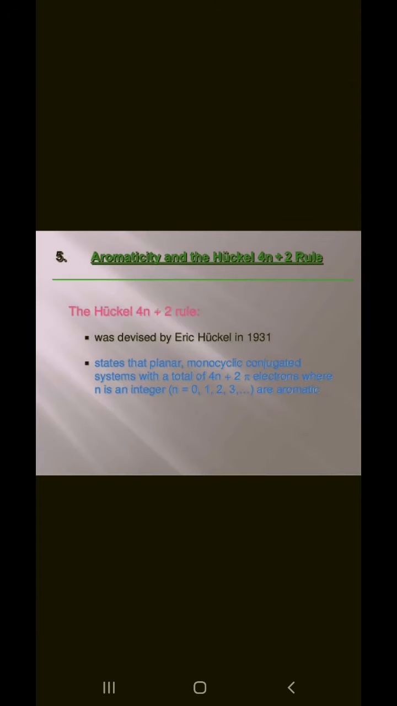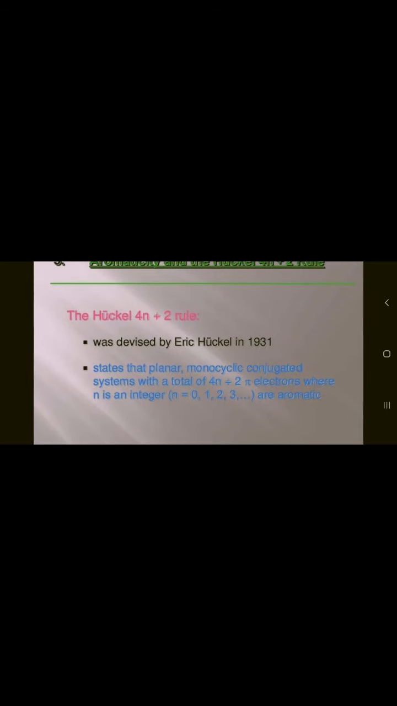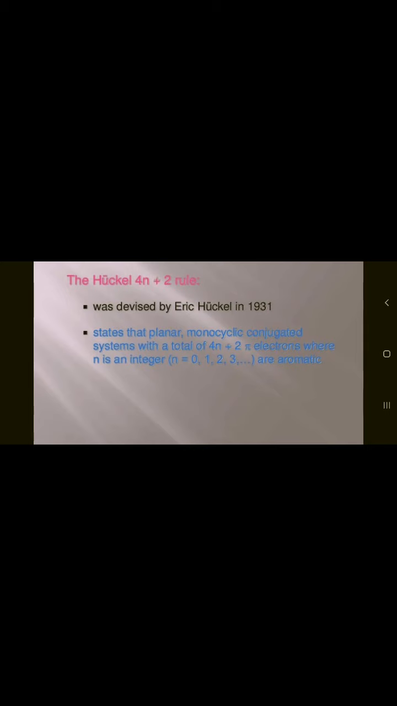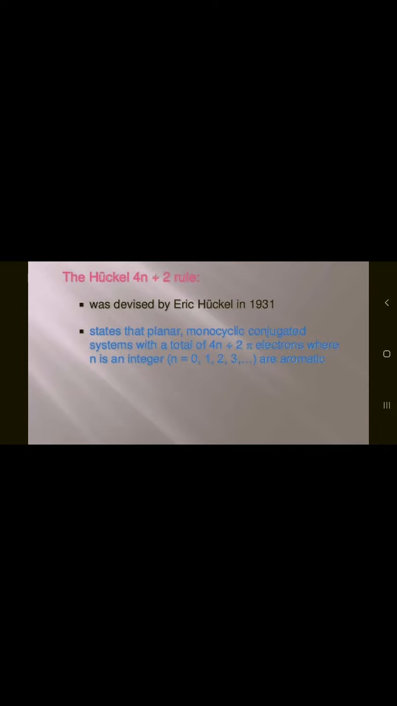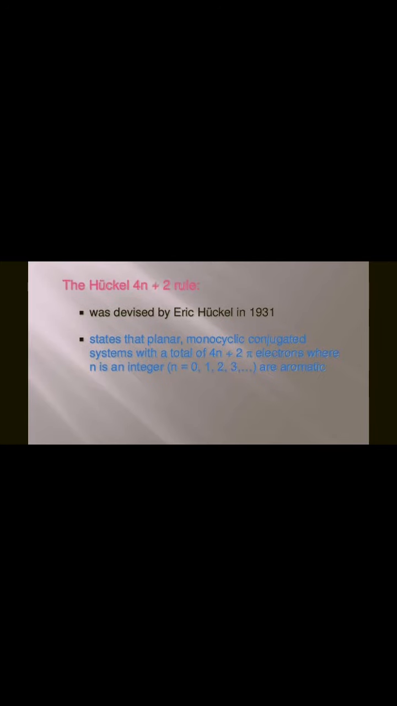Students, today we discuss Huckel's rule in aromatic compounds. Aromaticity and Huckel's rule, that is the 4n plus 2 pi rule. Huckel's rule was discovered by Erich Huckel in 1931. It states that a cyclic, planar, monocyclic conjugated system with a total of 4n plus 2 pi electrons, where n is an integer, n equals 0, 1, 2, 3, is aromatic.